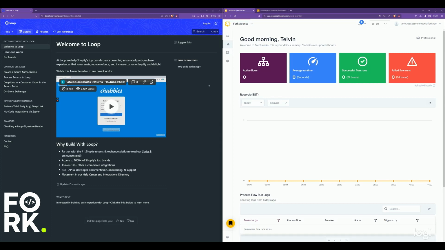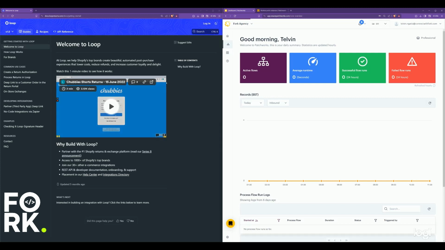So today we will be covering how to add an endpoint via Patchworks. As you can remember from the last video, we imported a Postman collection into Patchworks, and today we're going to be going on from there. As you know, we're using Loop Returns.